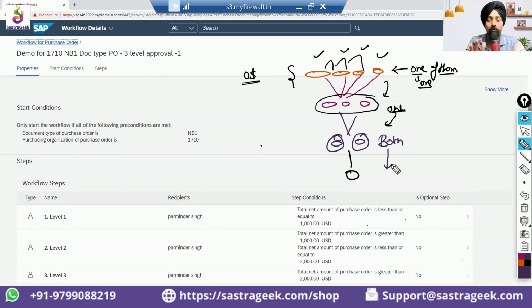So these kinds of permutations and combinations you would be able to maintain. We'll see it in the next step. Under the step level, we'll be maintaining it. These kinds of permutations and combinations you can maintain. Okay, good. Thanks.